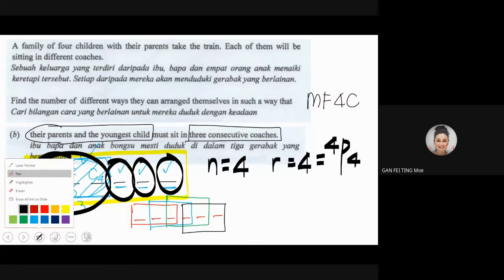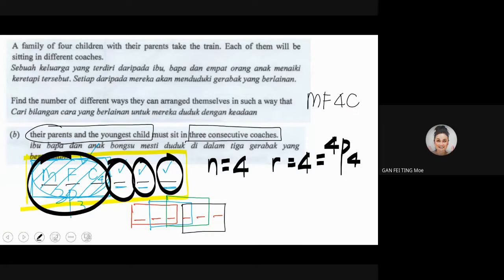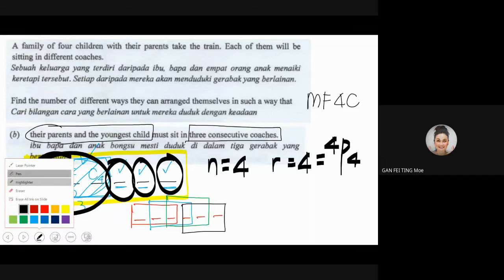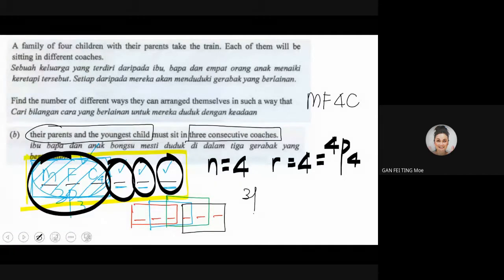Right? So what's the answer now? What's the answer? So your working, just now, who has given me the working? Let me check the answer. 3P3 times 4P4. Yes, very good. It is 3P3 where the mother, the father, and the children permutate themselves. And 4P4 means that you tie the father, mother, and the child as one group, and there are another 3 children.